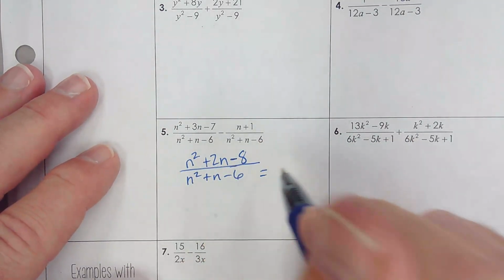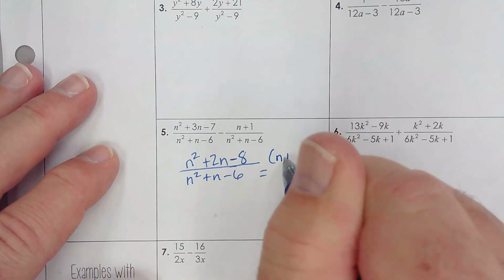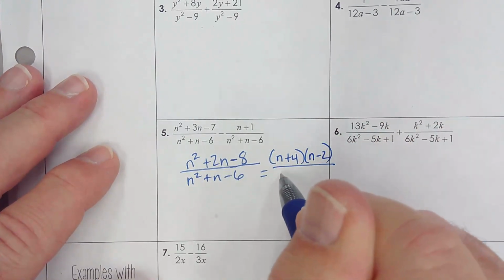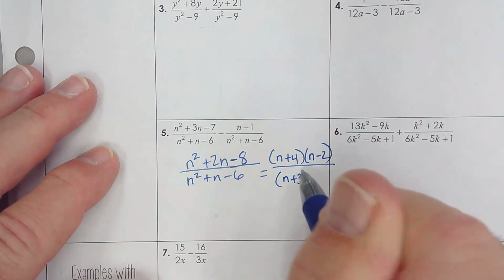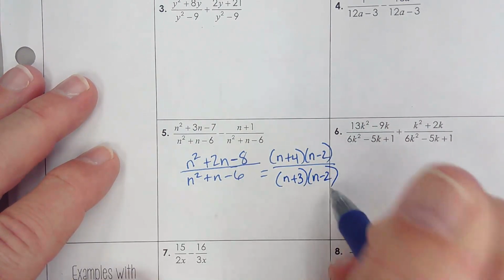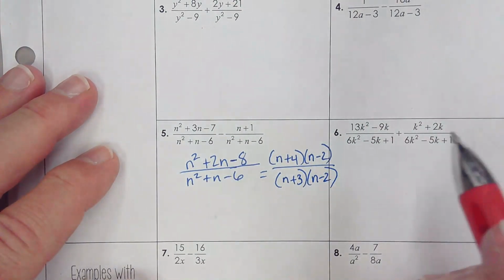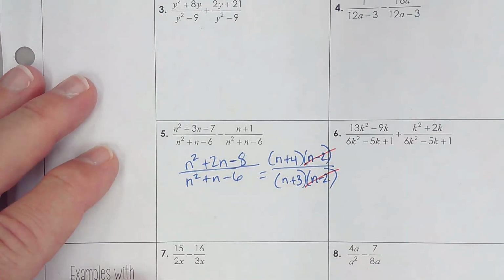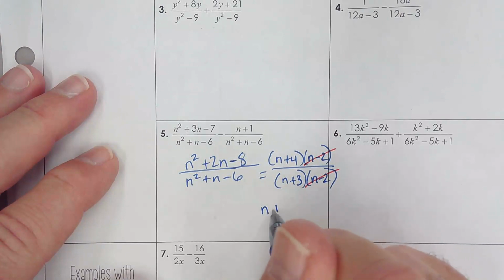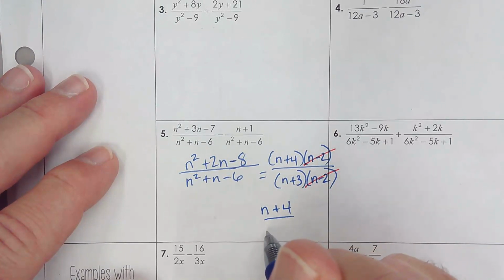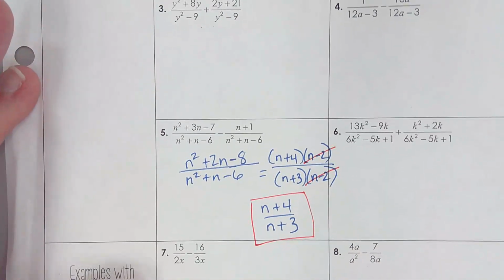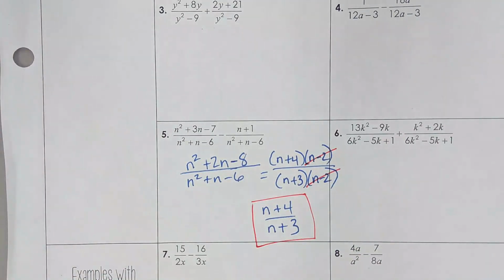Now, as I look at this, I might want to try and factor. I think we're factorable. Oh, yes, we are very factorable. And now I think you can see with multiplication, I can do one-to-one canceling. So my final answer is going to be n plus 4 over n plus 3. Okay? Not too bad, not too shabby.